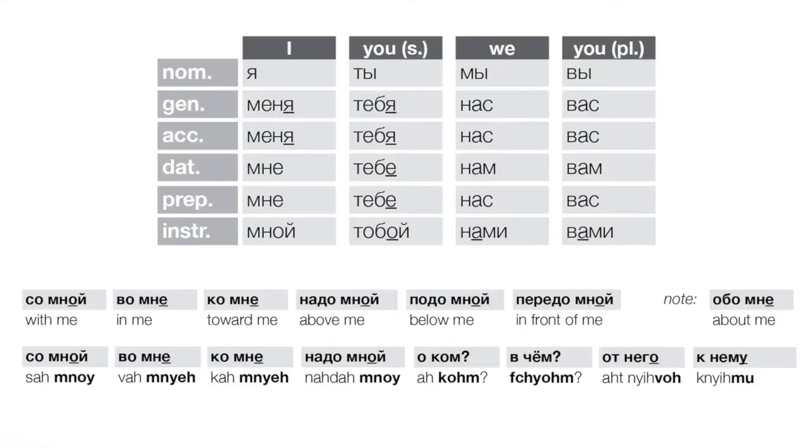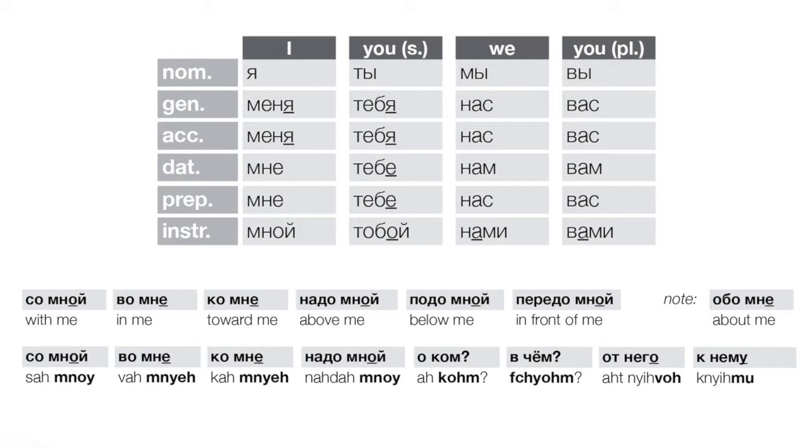Okay, what about first and second person pronouns? Well, again, they have full forms. Now with these, the picture is a bit simpler because they don't have special forms for use after prepositions, right? So these are quite a bit simpler than the third person pronouns. Now, note that я is a bit tricky because the forms of я that start with an мн, and you see there are three of those, dative, prepositional, instrumental, those require a mobile vowel to be added to any preposition that ends in a consonant.